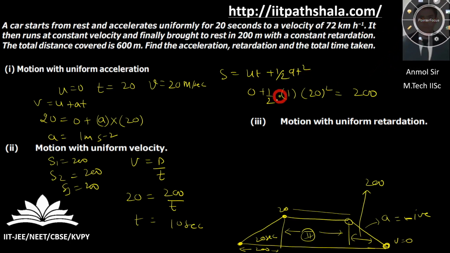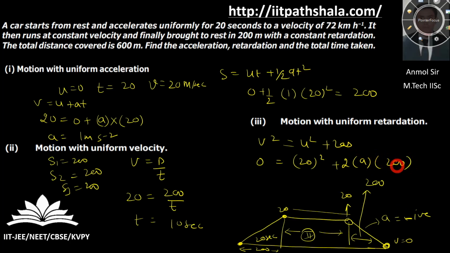Now let us take care of the third aspect, which is motion with uniform retardation. Let us find what retardation we are experiencing. Using v² = u² + 2as, v is 0, u is 20, the initial velocity, a is unknown, and s is 200. So acceleration is coming out to be -1 meter per second squared. Using v = u + at, you can find the time, which is again 20 seconds.